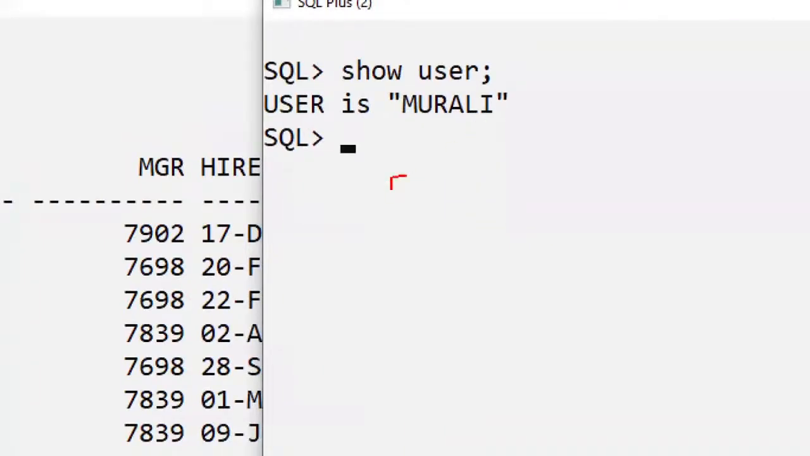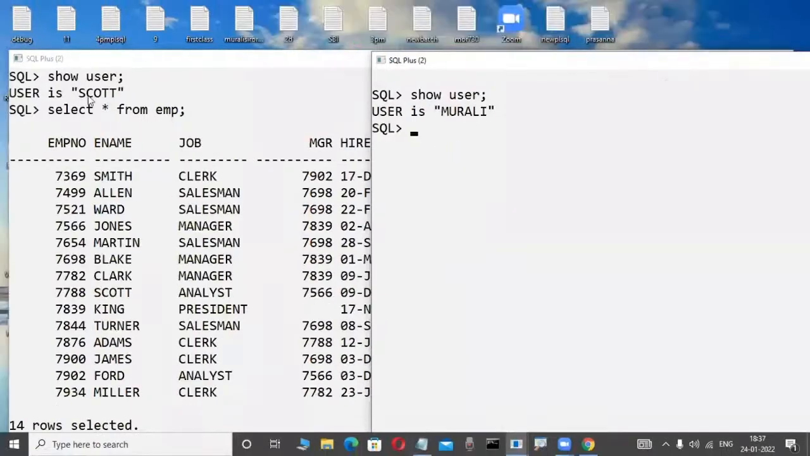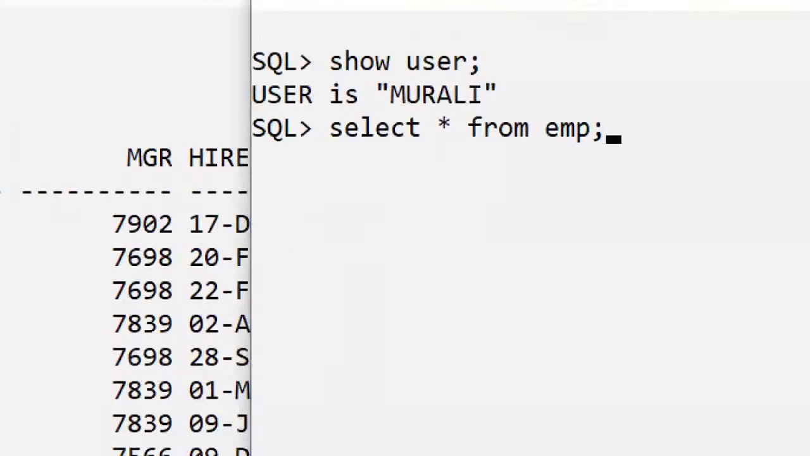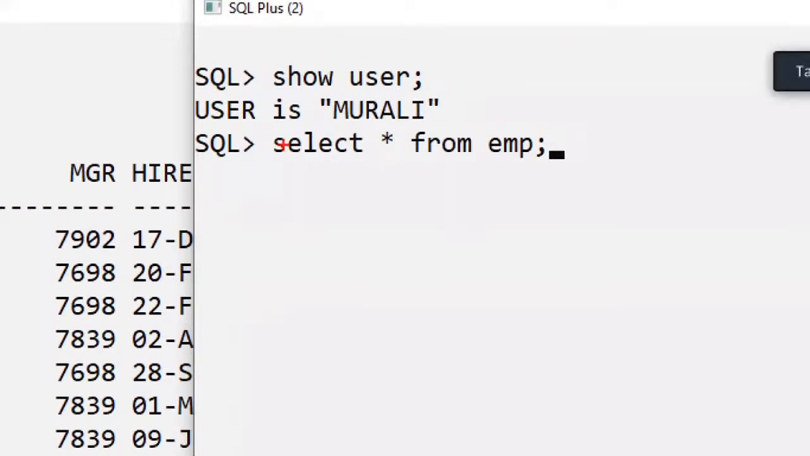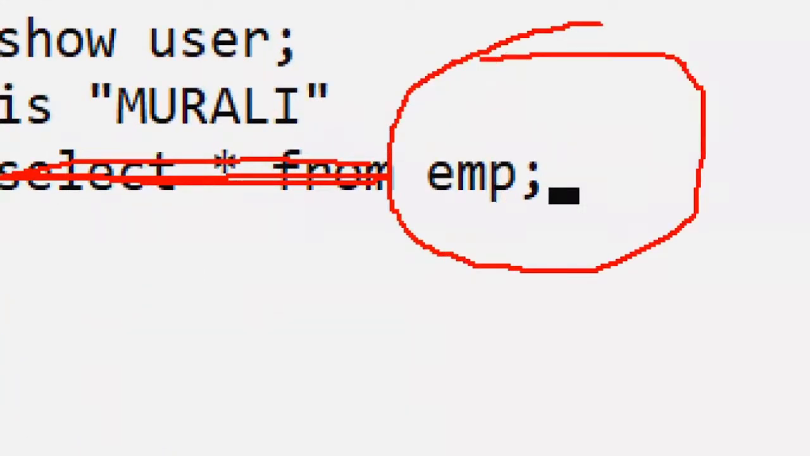Murali does not have this EMP table, for example. Now, this Murali user is using the Scott user's table. Some commands are there, the SQL language, in the future. For example, select star from EMP. In the Murali user, this table is not there, but he is typing a command only. Don't worry, this SQL command you will learn in the future. Select star from, the table name EMP. The Murali user is typing it only.